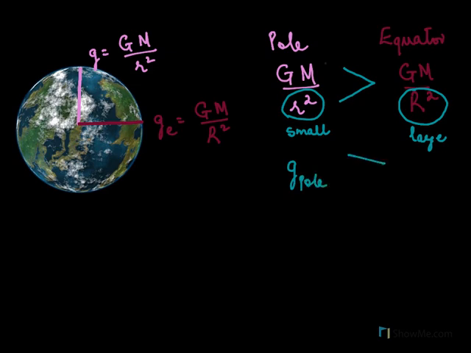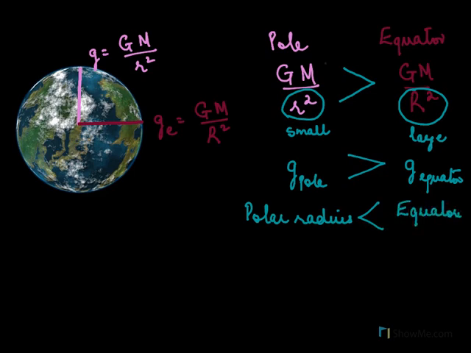So we will have to put it this way: the g at the pole will be greater than the g at the equator, and the reason is the polar radius is less than the equatorial radius. And why is it so? The Earth is not a perfect sphere.